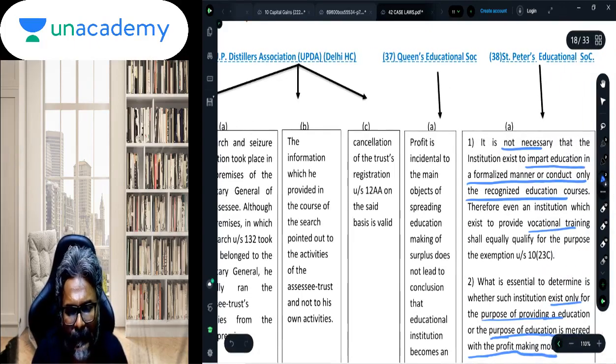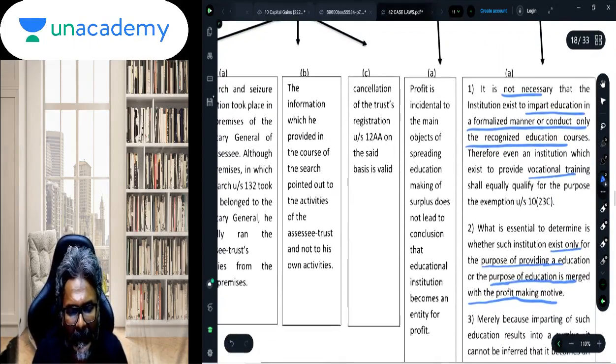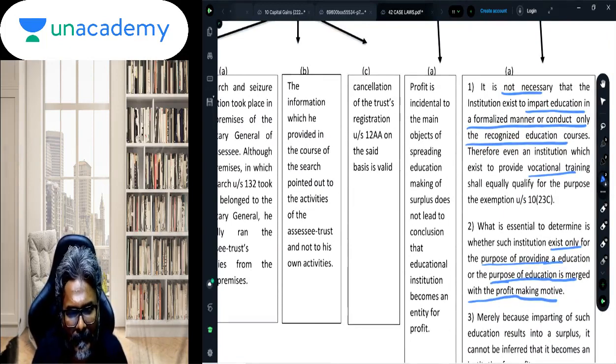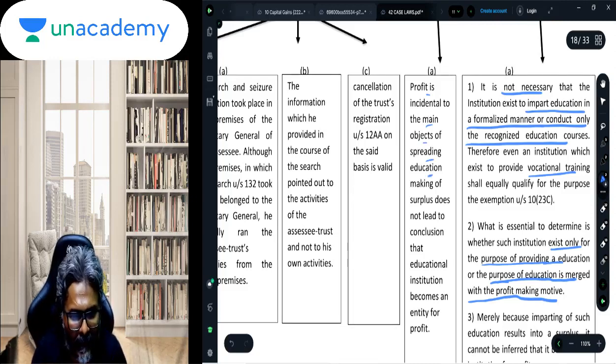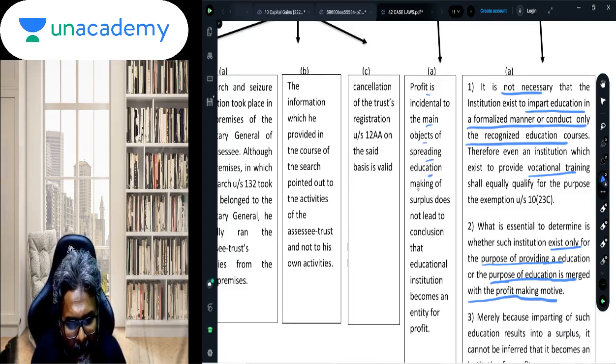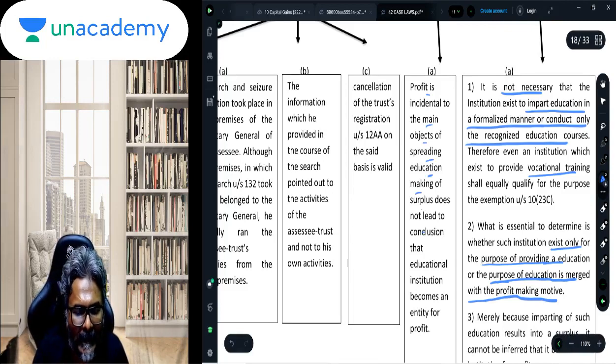Queen's Educational Society Limited, students. Now in this context, students, if the profit is incidental to the main object of spreading education, making surplus does not lead to the conclusion that the educational institution becomes an entity for profit. You remember there is the 10(23C) exemption.